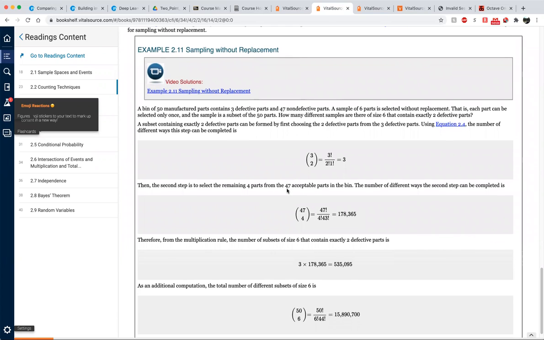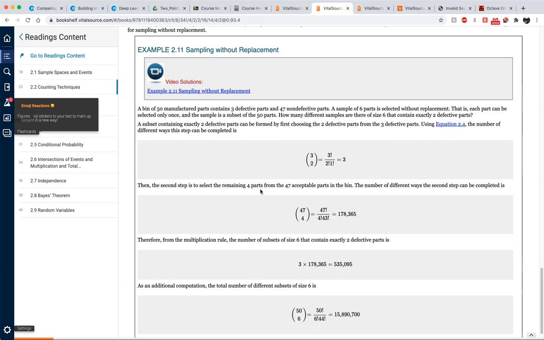The total number of ways to select the 6 parts, where out of 6, 2 parts are defective. First, we have to count the number of ways to select the 2 defective parts out of 3 defective parts without considering order. So we're going to do 3C2. It's a combination, right? So 3C2, which is 3. And then we have to think about the number of ways to select the 4 parts out of 47 non-defective parts. So that's going to be 47C4.